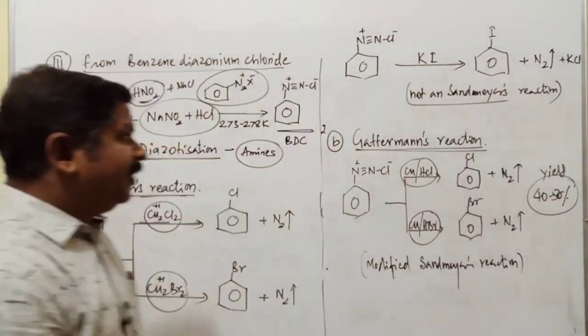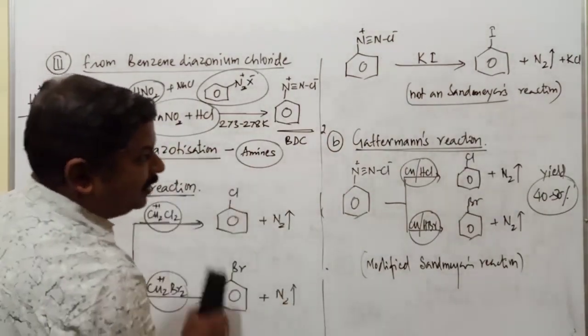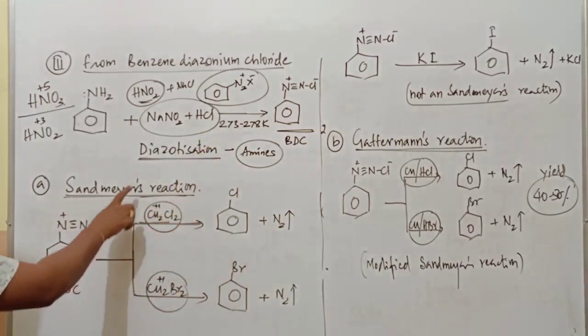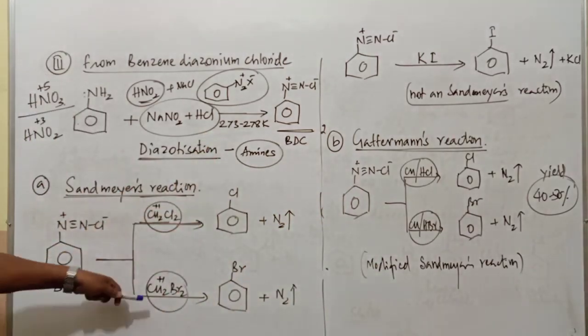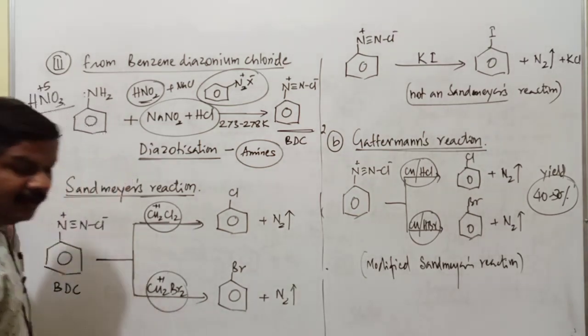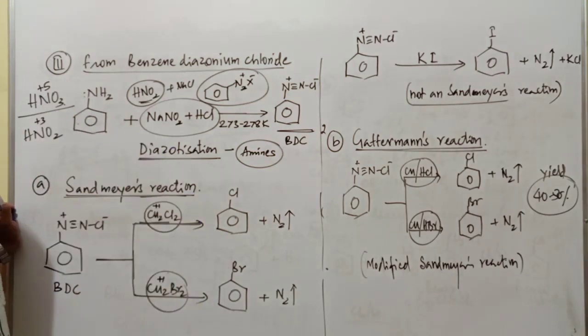So the difference between Gattermann reaction and Sandmeyer's reaction: if copper over HCl or copper over HBr, Gattermann; if cuprous chloride or cuprous bromide is used, it is commonly called what? Sandmeyer's reaction.